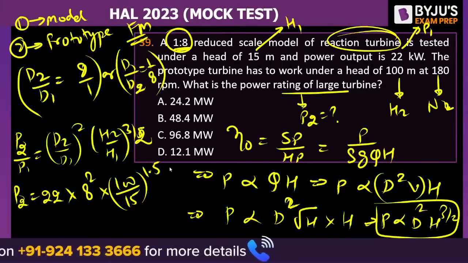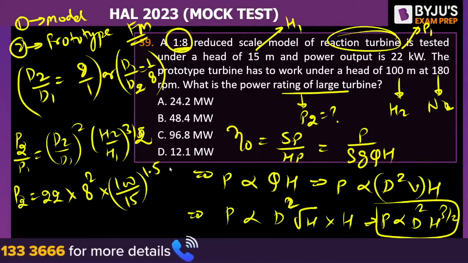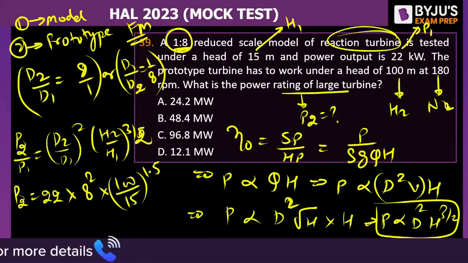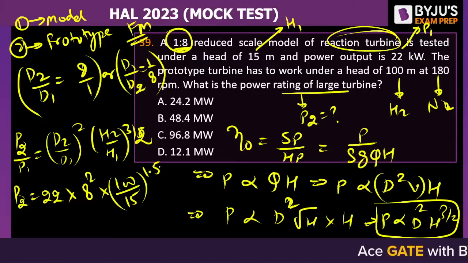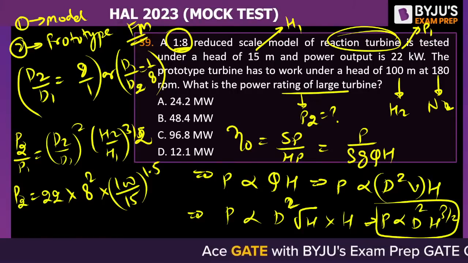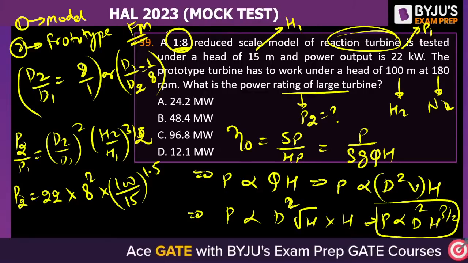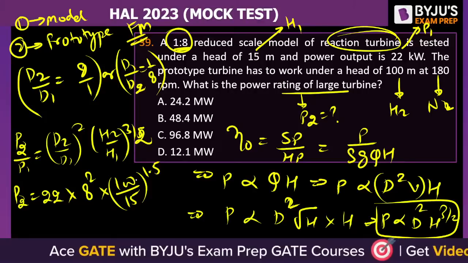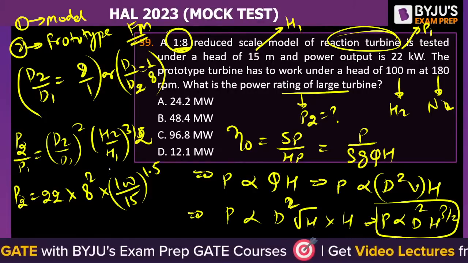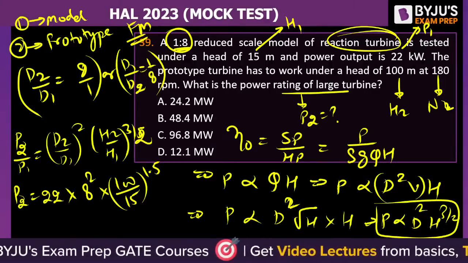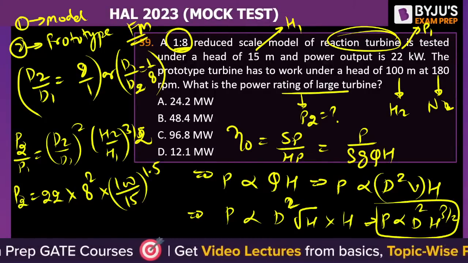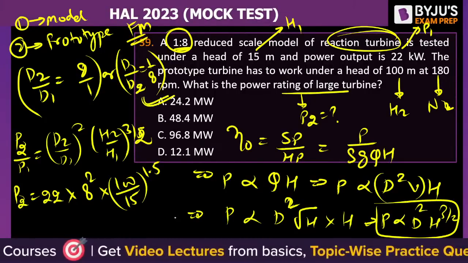What is the answer? What will be the answer to this one? Three by 2. It will be, without calculator you are supposed to solve. So try to make the calculation round off so that you get the nearest answer.